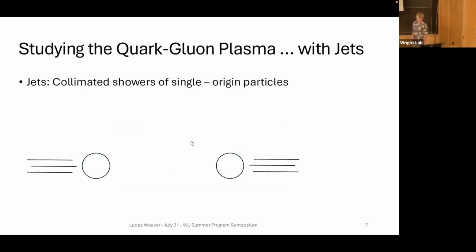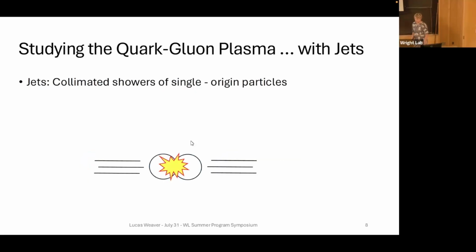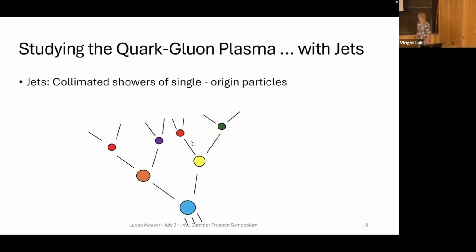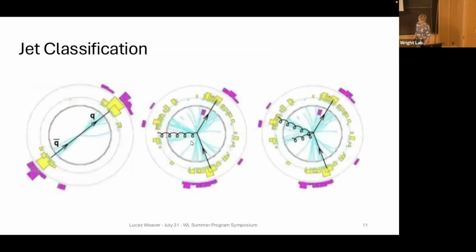So the way we really do these analyses is using jets. Jets are collimated showers of single origin particles. I work with heavy ion collisions, and when partons from incident nuclei hit each other dead on, they collide, sending two quarks or vector bosons out with high transverse momentum relative to the beams. These particles that have been shot up from this dead-on collision quickly decay into a shower of smaller particles, and it's these smaller particles that hit our detectors and tell us what's going on in the event.